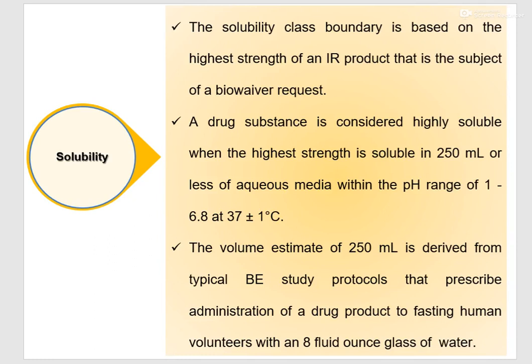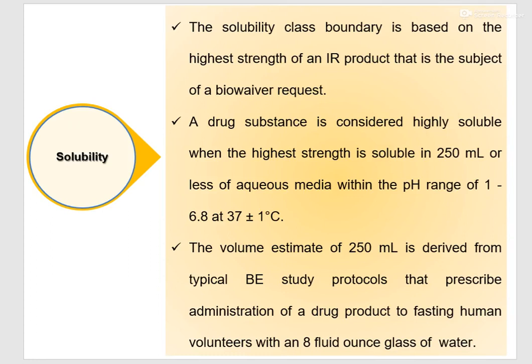A drug substance is considered highly soluble when the highest strength is soluble in 250 ml or less of aqueous media at pH range of 1 to 6.8 at 37 degrees plus or minus 1 degree centigrade.